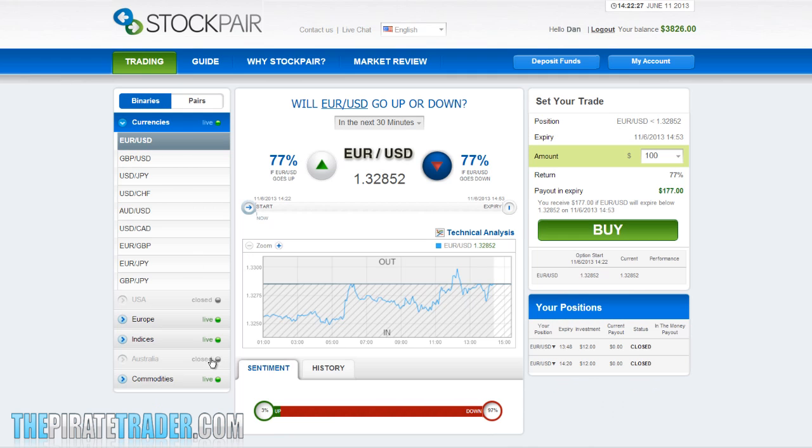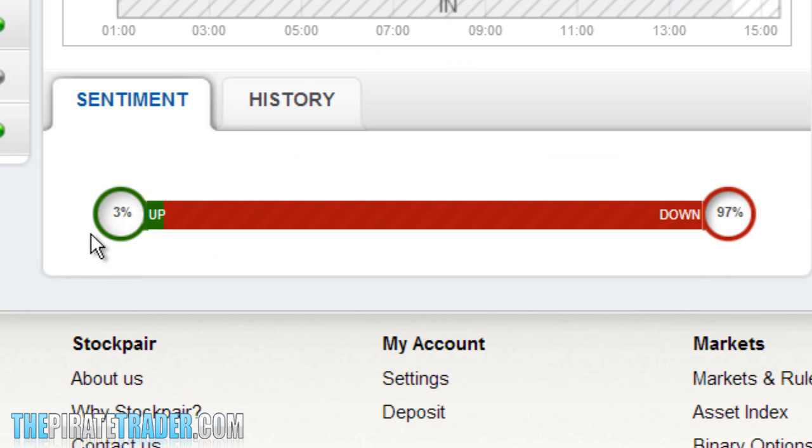I'm selecting the Euro-USD currency pair, but you can select any currency pair available. As you can see here, you have what is called the sentiment tool, which is a social trading tool that tells you what direction the majority of traders are trading at the moment. The easiest way to explain this tool would be to compare it to Facebook likes. If you see a lot of people liking a certain page, you know this page has something in it. This tool works for me exactly the same way when I'm trading.